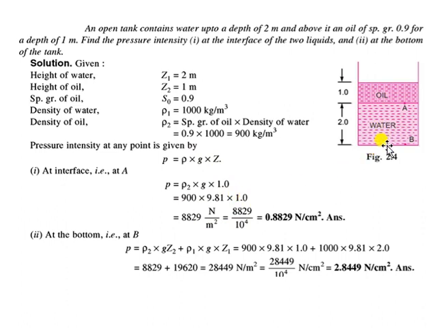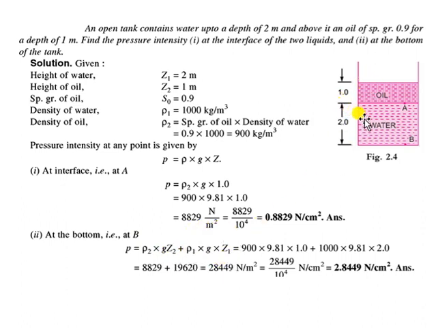Now if I want to calculate pressure at point B, I will see the height of the fluid from the free surface. The height of water from the bottom of the tank is 2. So we do rho gz for water plus rho gz for oil, because the free surface is over here, right?